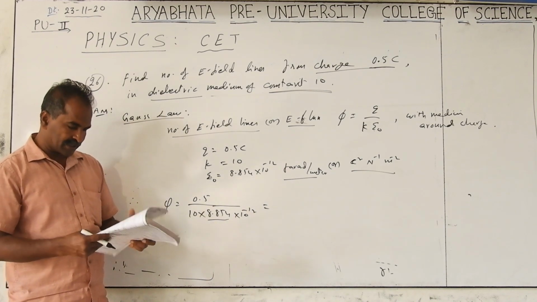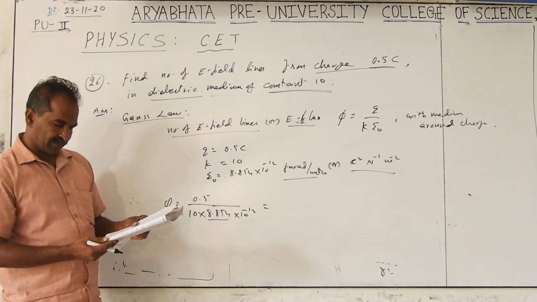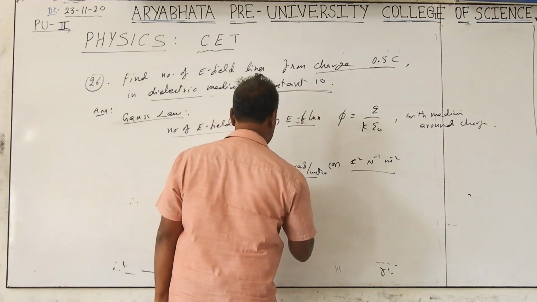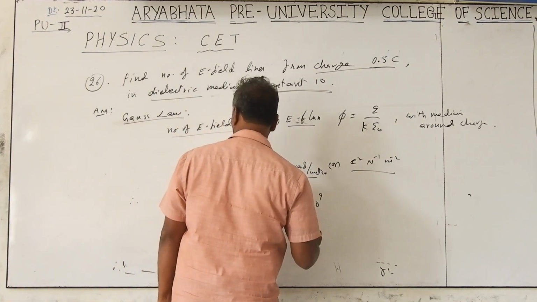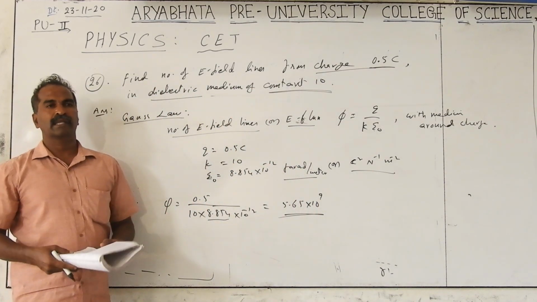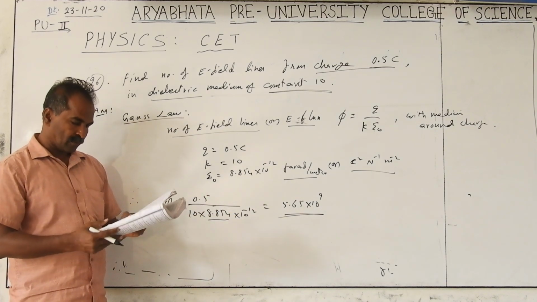The answer you get is 5.65 into 10 to the power of 9, which is the number of lines. The line number will always be positive only; you cannot get a power of minus.